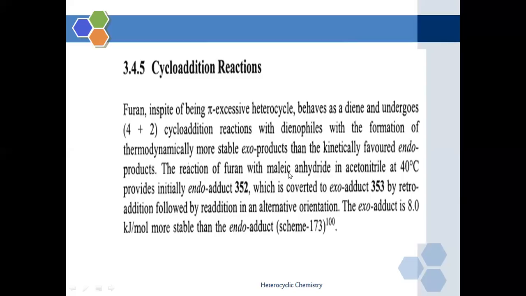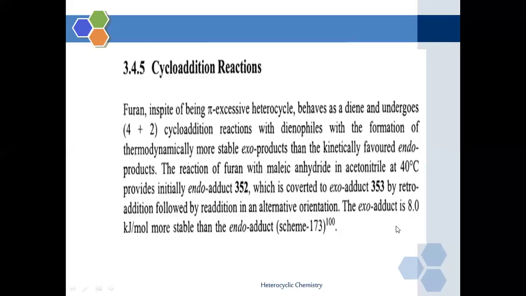The reaction of furan with maleic anhydride in acetonitrile at 40 degrees centigrade provides initially the endo adduct. This is an unstable compound, which is again converted to the exo adduct by retro-addition followed by re-addition in an alternative orientation.